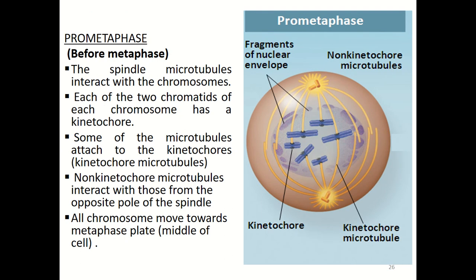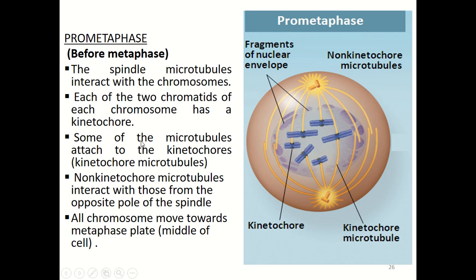So, before metaphase, there is another process called the prometaphase. During the prometaphase, the spindle microtubules here will interact with the chromosomes. Each of the two sister chromatids of each chromosome has a kinetochore. This is a kinetochore. The kinetochore is the part of the chromatid that will attach to the spindle fiber.